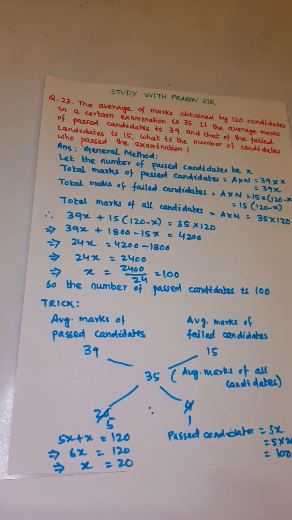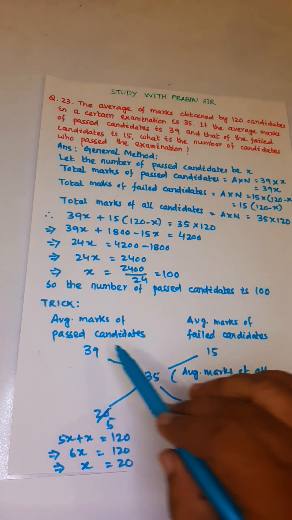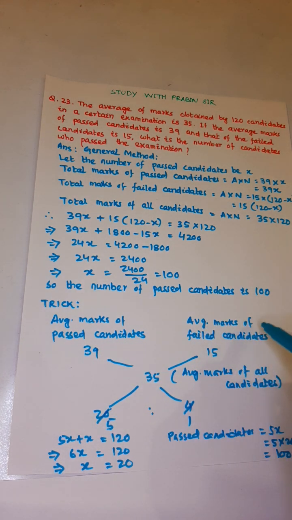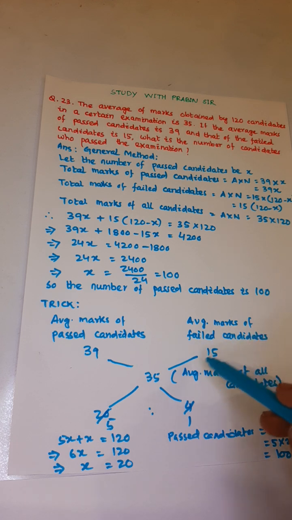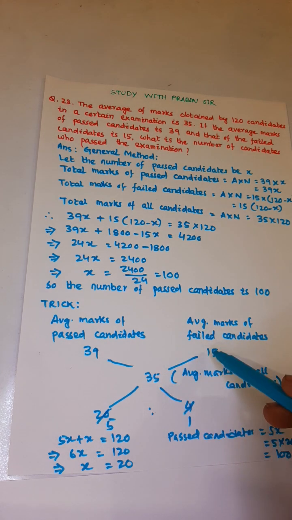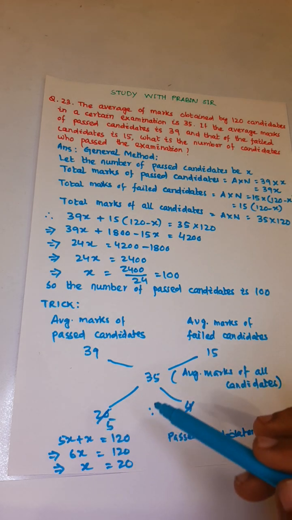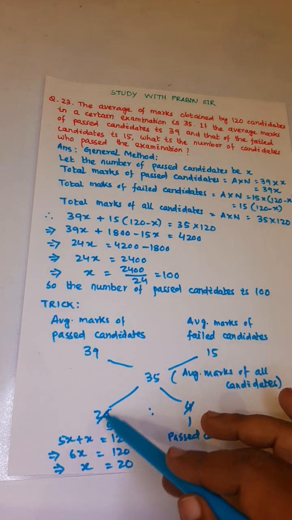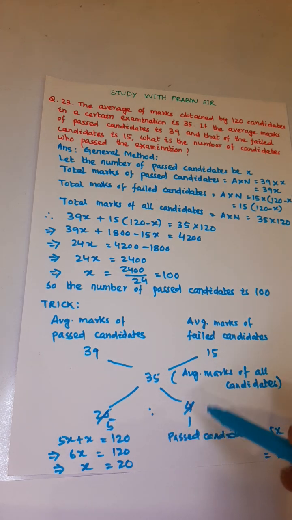Now the trick. Listen, the average marks of passed candidates is 39, average marks of failed candidates is 15, and the average marks of all candidates is 35. So 35 minus 15 is equal to 20, and 39 minus 35 is equal to 4. So the ratio is 5:1.